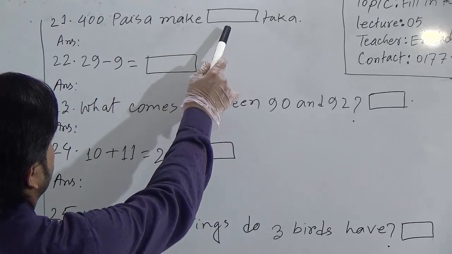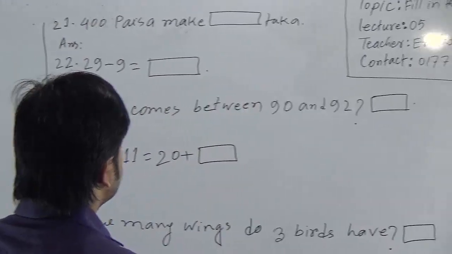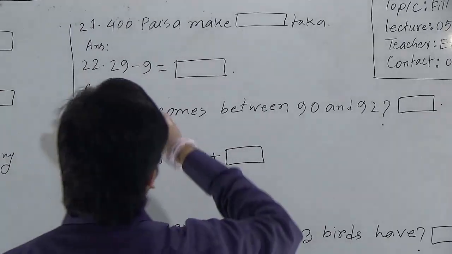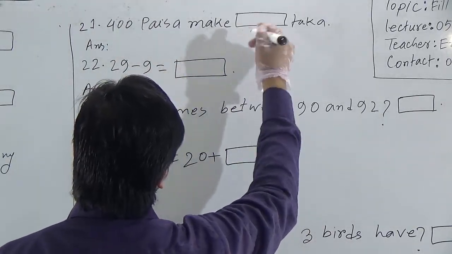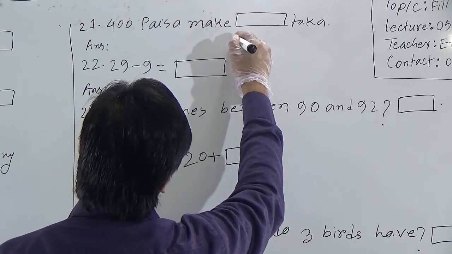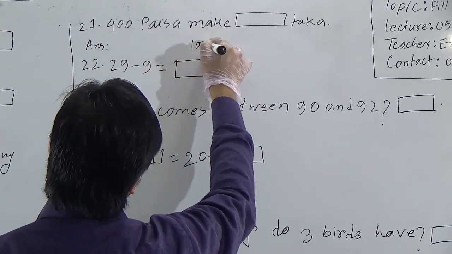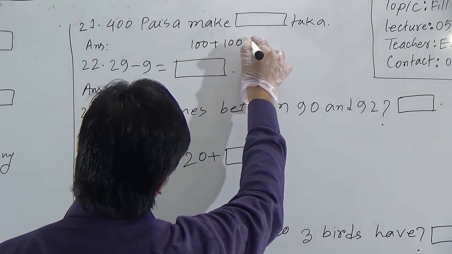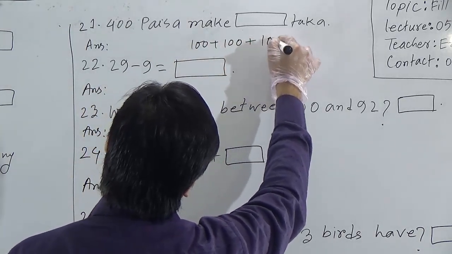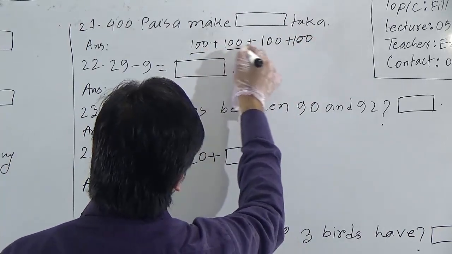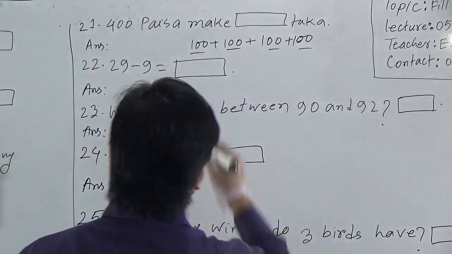400 paisa make blank taka. Here is a gap given. Dear students, you know 100 paisa means 1 taka. So, we can write 400 as 100 plus 100 plus 100 plus 100. We have added 100 4 times.